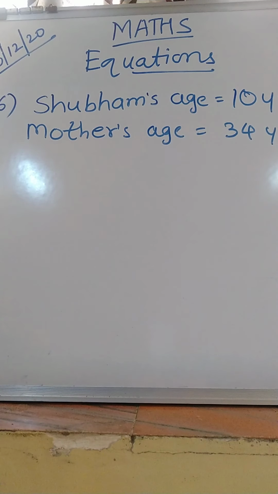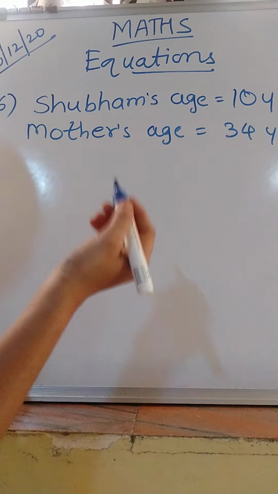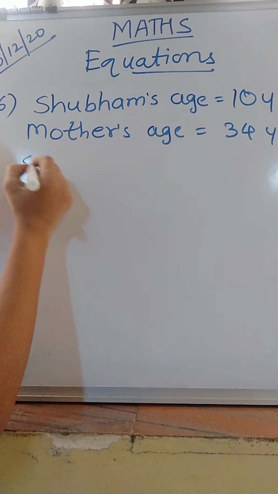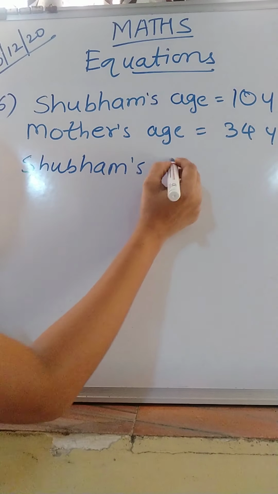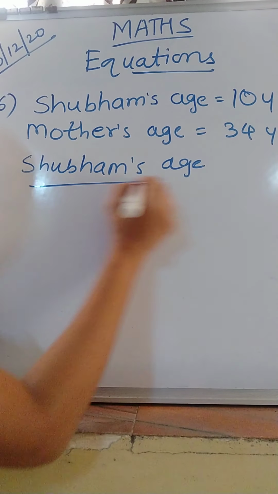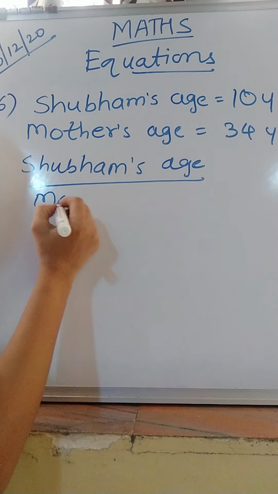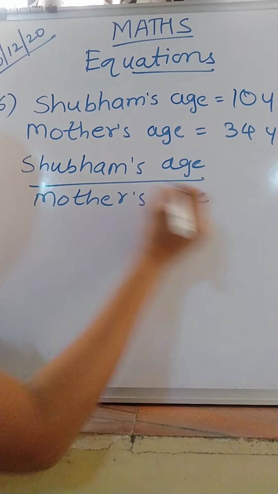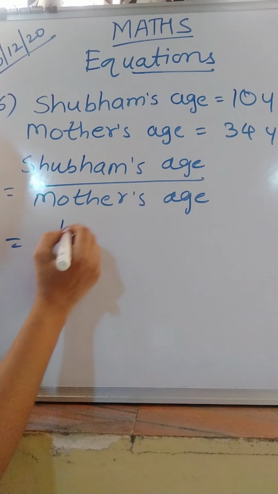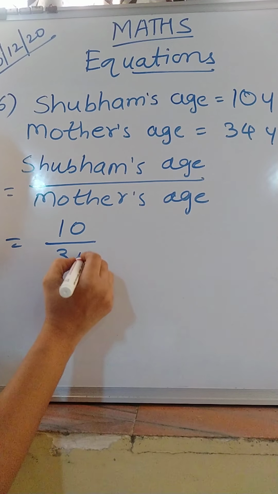Right? So we have to find the ratio of Shubham's age to mother's age at that time. 10 upon 34.